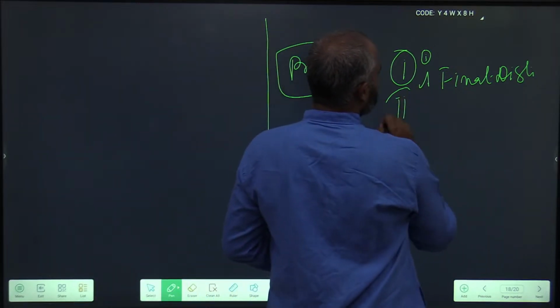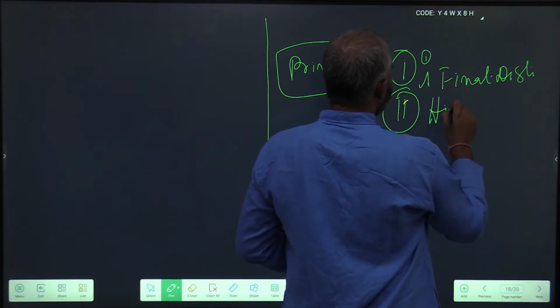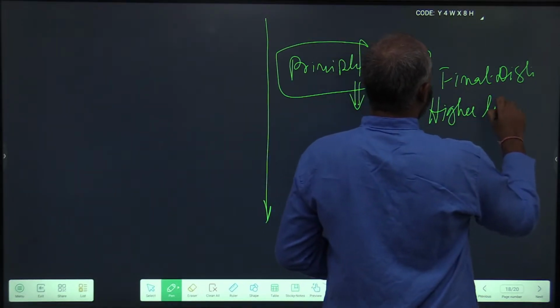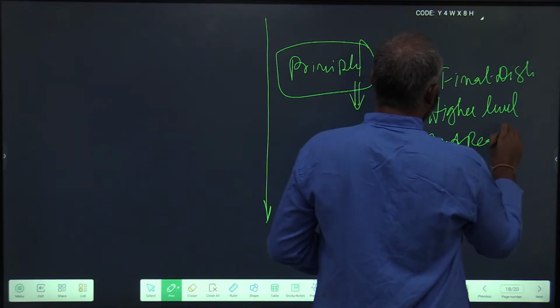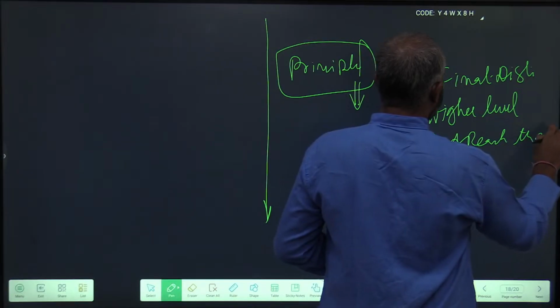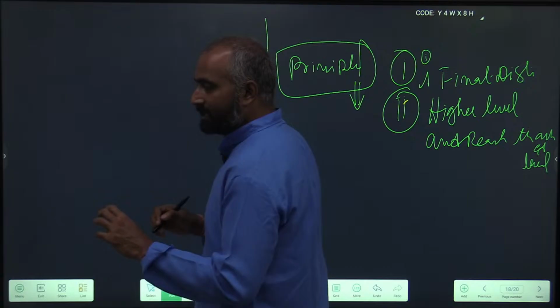Next, always start from a higher level and reach the asked level. If they give me margin, I'll think in terms of margin.